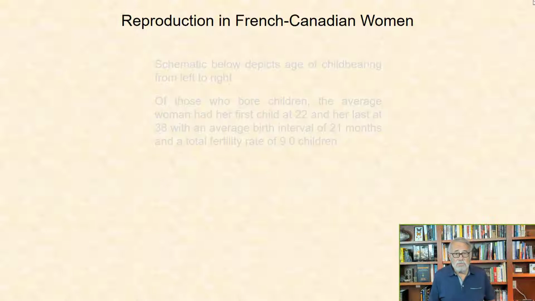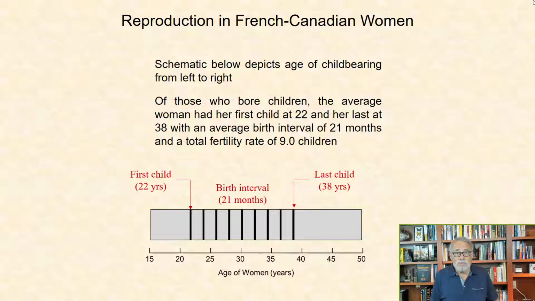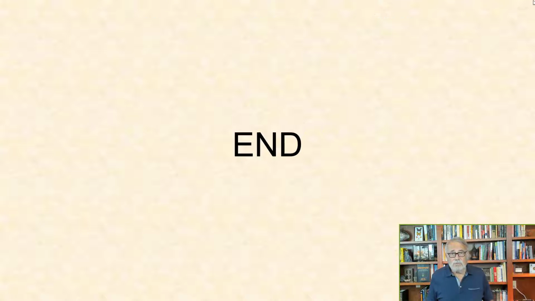Of those who bore children, the average woman had her first child at age 22 and her last child at age 38, with an average birth interval of 21 months. This ends this third module from Chapter 8 on human reproduction.